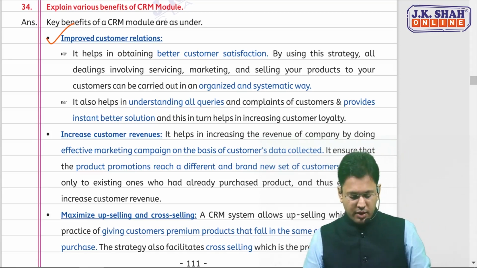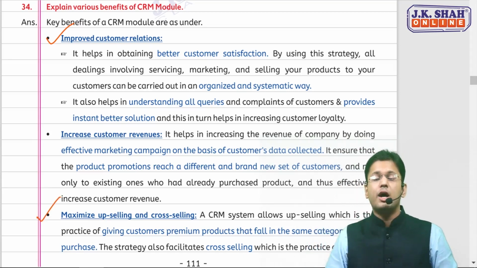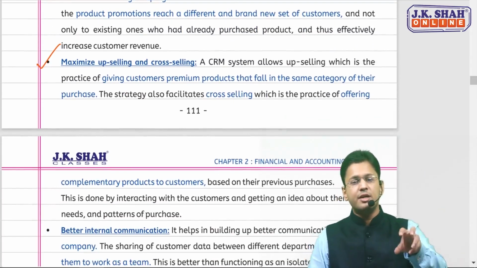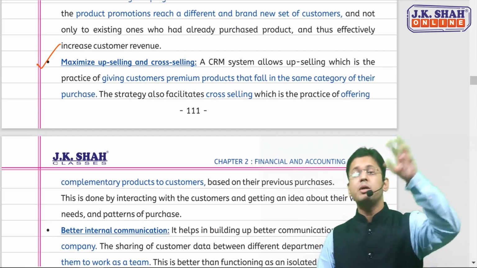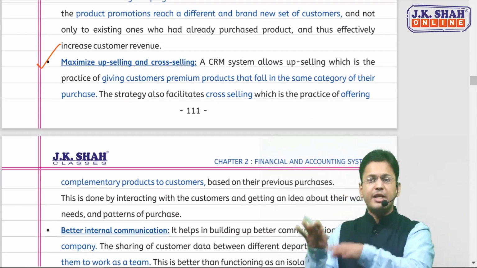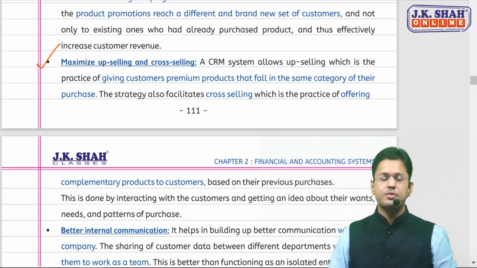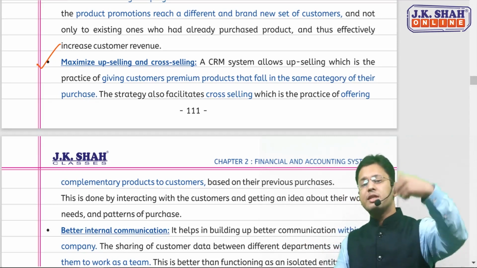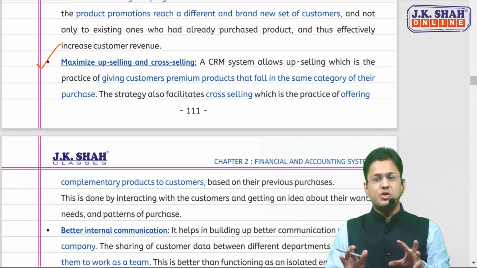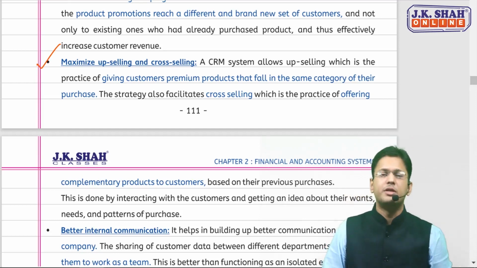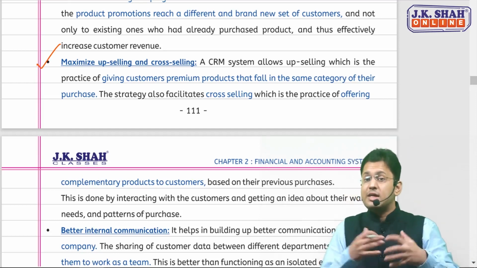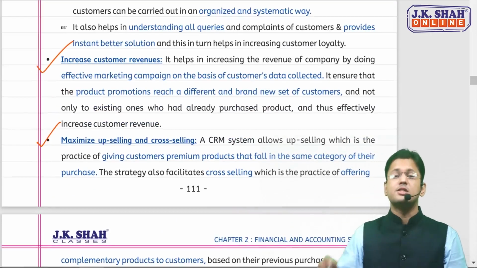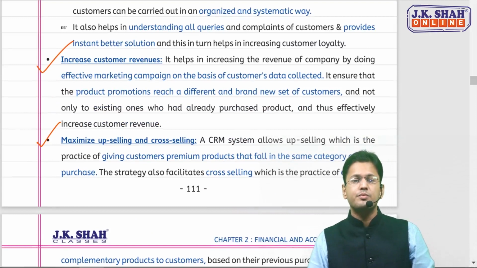That will maximize your upselling and cross-selling. Upselling means giving customers premium products in the same category of their purchase, selling them the premium products. And cross-selling means offering them the complementary products based on their previous purchases. So this will be increased because the customer is loyal towards you, and that will result in increasing customer revenue.